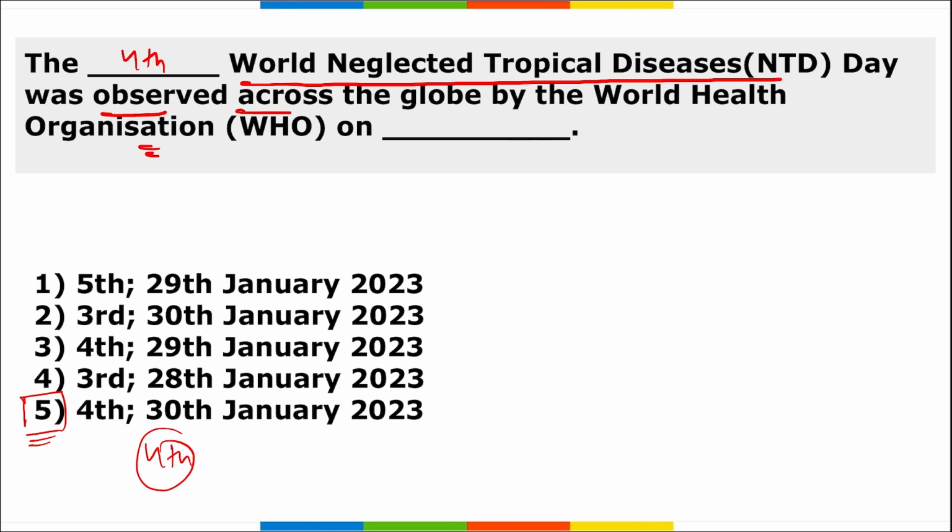The theme you need to remember is Act Now, Act Together, Invest in Neglected Tropical Disease. Do take a note of it. This is the theme of it. And the first ever edition of this World Neglected Tropical Disease Day was observed on 30th of January 2020.